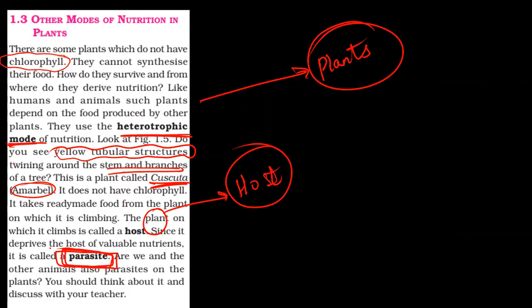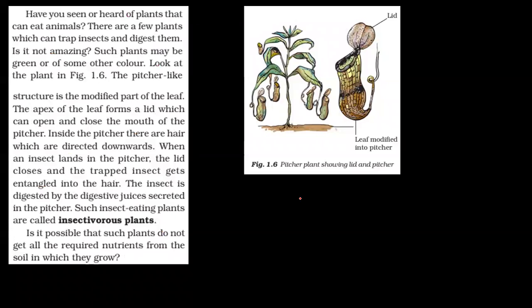We might have heard of parasites, leeches for example. They suck our blood, and we lose our nutrients. It deprives the host of all its valuable nutrients, so it is known as a parasite. Other animals, for example mosquitoes, deprive us of our blood and nutrients, because they cannot prepare their own food. So one form we saw was parasitic plants.